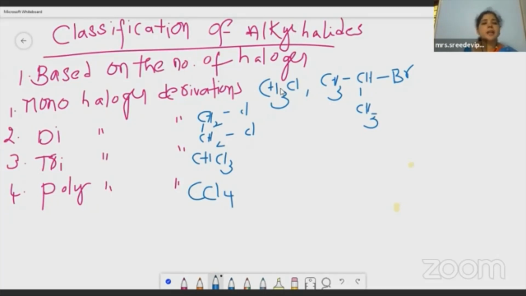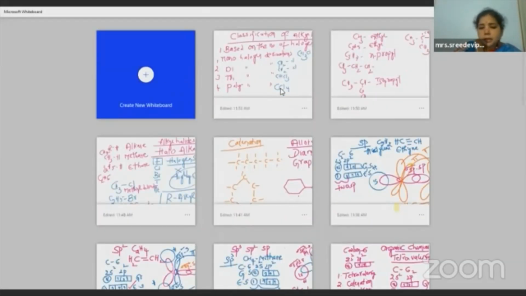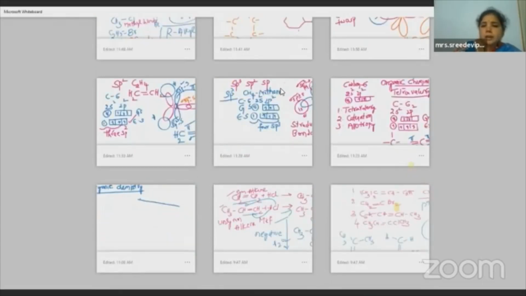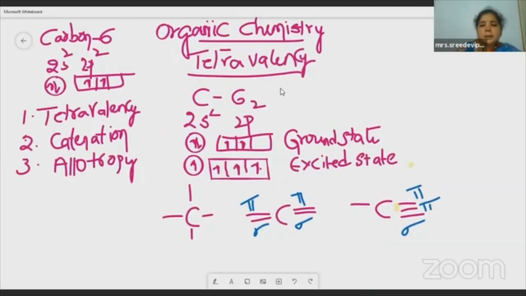So this is the first type of classification, children. Based on the number of halogen atoms, alkyl halides are classified into 4 types: monohalogen derivatives, dihalogen derivatives, trihalogen derivatives, and polyhalogen derivatives. We can call them by other names also: monohaloalkanes, dihaloalkanes, trihaloalkanes, or polyhaloalkanes. Okay, is it clear, children? I think I have reached you to some extent, right? So I introduced you to the organic chemistry part.